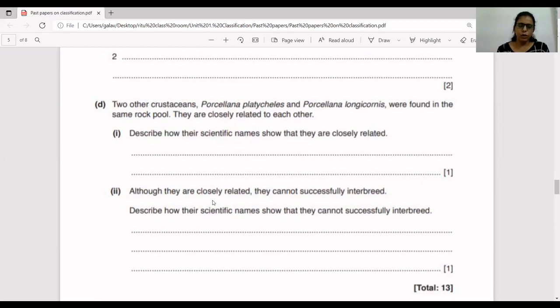D2 they have given, although they are closely related, they cannot successfully interbreed. Obviously, because they both belong to two different species. So in order to produce a fertile organism, the organisms should belong to the same species. Okay, in order to produce fertile offspring, the organisms should belong to the same species, right? So they cannot successfully interbreed. For 1 mark they have asked. Why? Because they both belong to two different species.